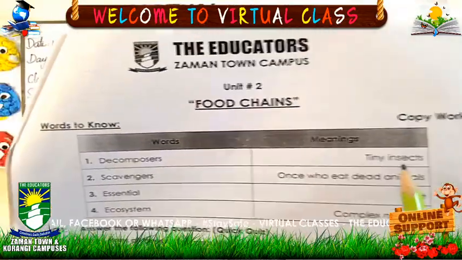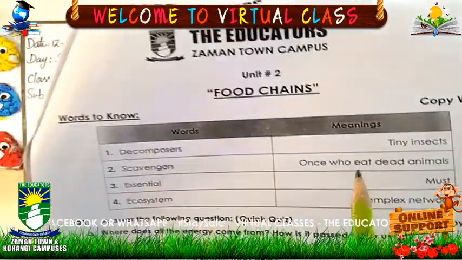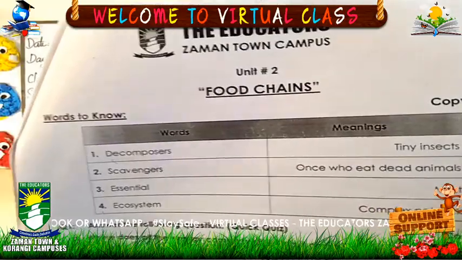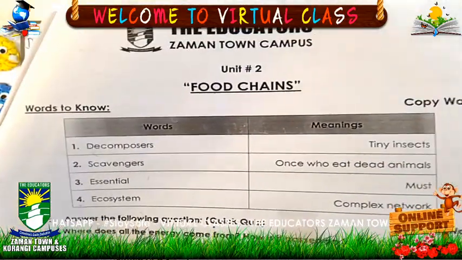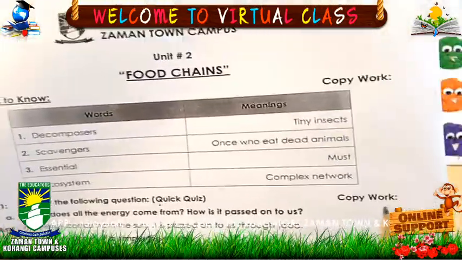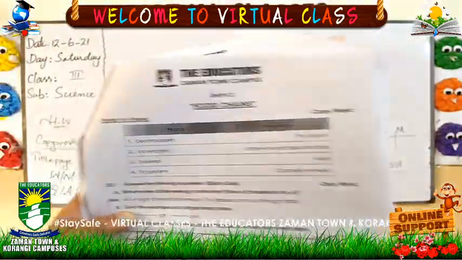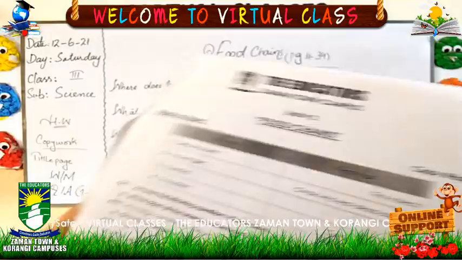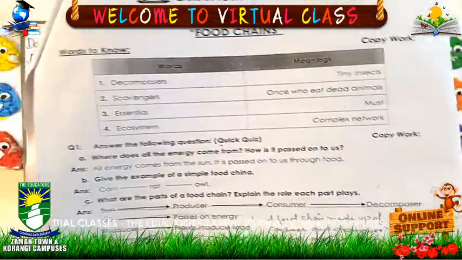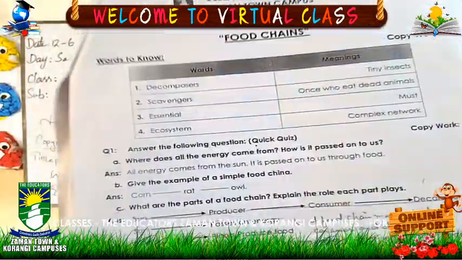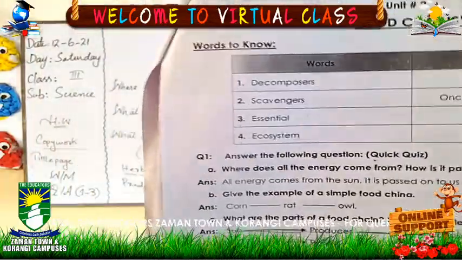The meanings are: tiny insects; scavengers, who eat dead animals; essential, must; ecosystem, complex network. So we have 4 words meaning, and on the very next page you will do questions and answers. So let's have a look here.